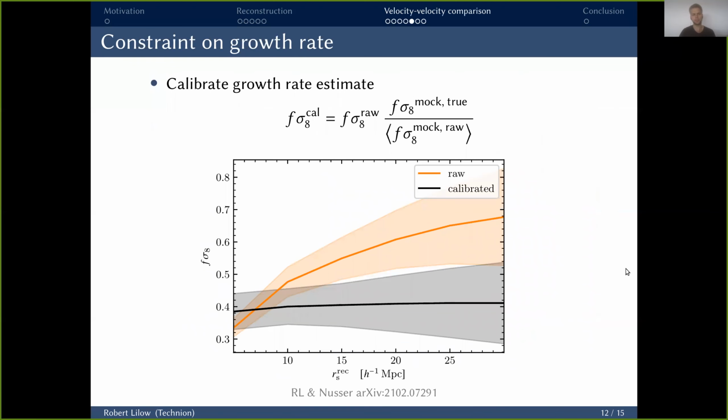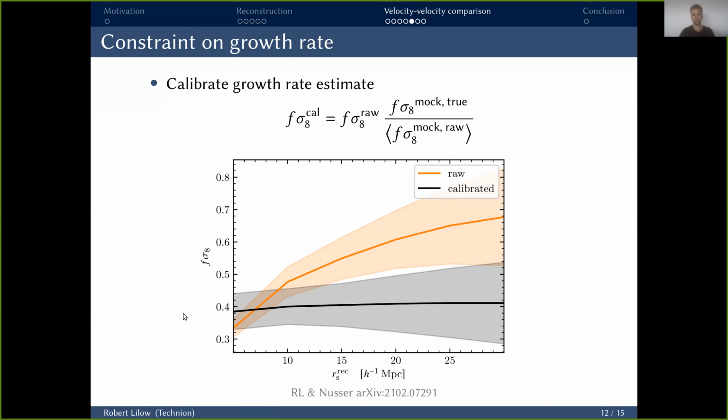So what we do then is we apply exactly the same analysis pipeline to the mocks as we did for the real data, compute the average over fσ8 for all of these mocks, and then take the ratio between the true simulation value and this average estimate and multiply this to our raw estimate of the real data. And the result is shown as a black line here. And compared to the original raw estimate, you can nicely see how it completely got rid of this spurious scale dependence, giving us a robust estimate of the true value of fσ8.